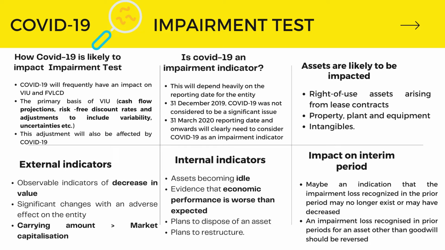Last one is the impact on the interim period. So maybe an indication that the impairment loss recognized in the prior period may no longer exist or may have decreased. For example, the company recognized impairment loss because they thought that COVID-19 was going to last a few years. But next year, the COVID cases are decreasing and a lot of sectors are opening again. So there is an increase of recoverable amount. So in this case, an impairment loss recognized in a prior period for an asset other than goodwill should be reversed. Okay, moving on to the next slide.